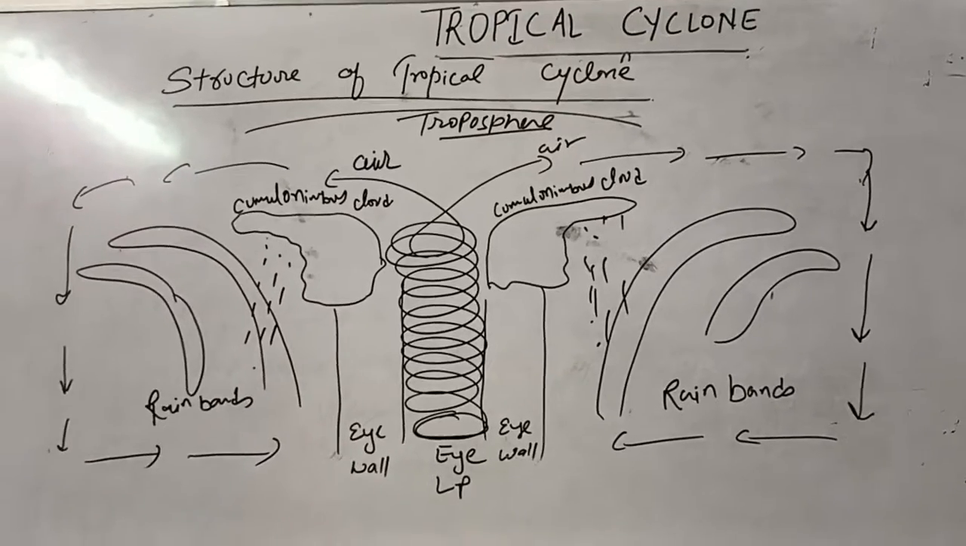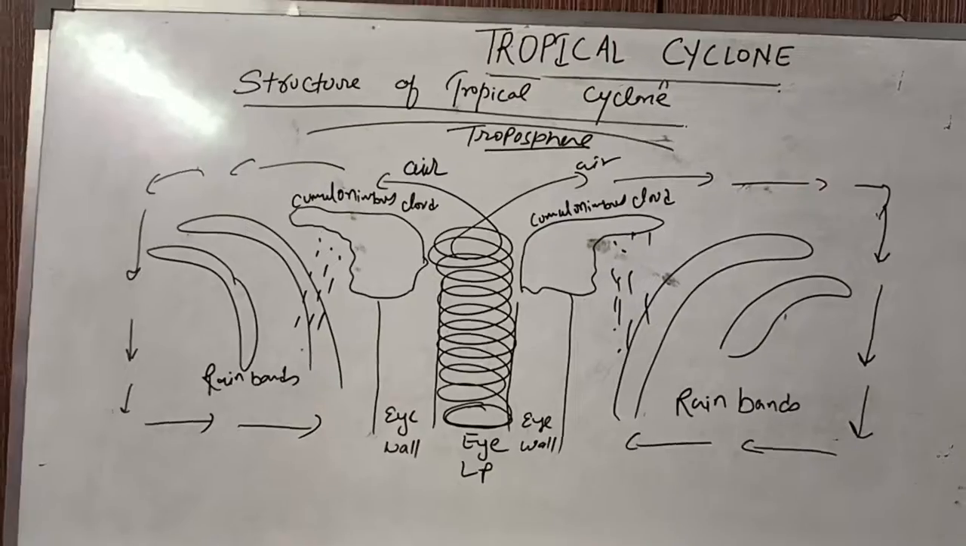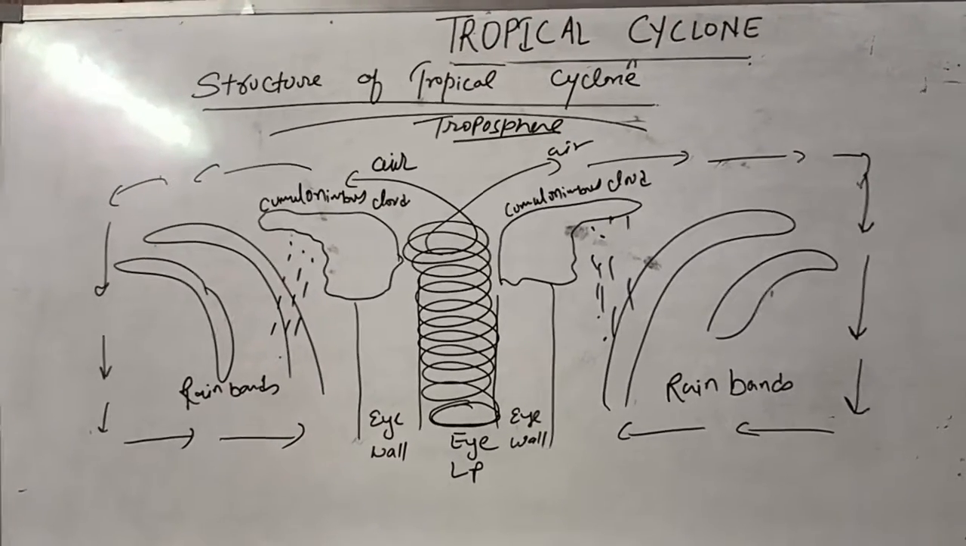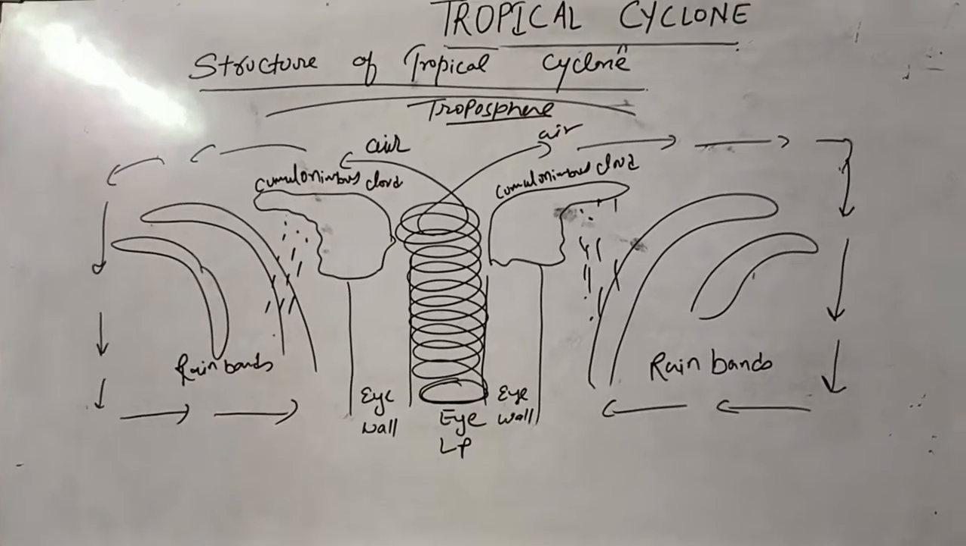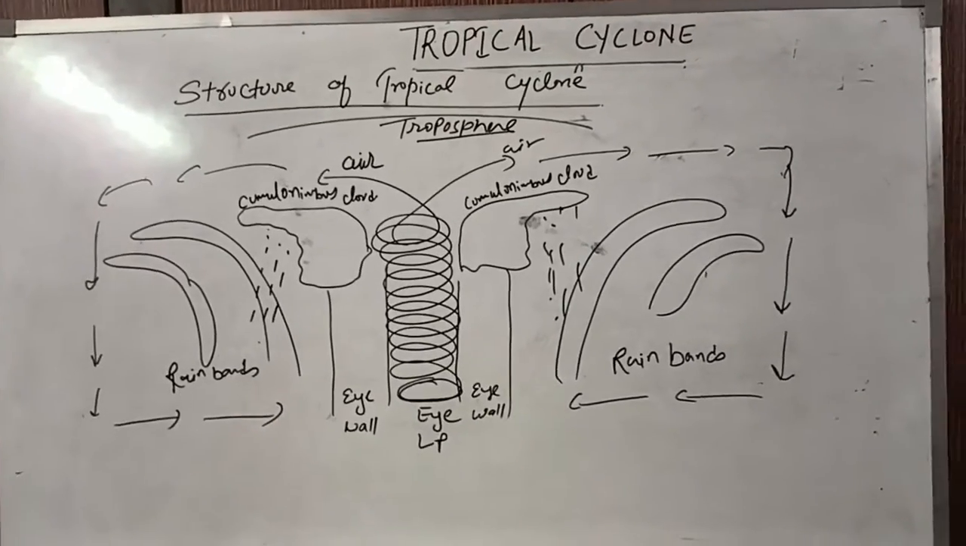this is the condition when the cyclone dies off, because the supply of water is completely cut off, and water vapor is the main fuel behind the existence of a cyclone. Once the supply of water is cut off, the cyclone dies out. Okay, so this is the structure of tropical cyclone.